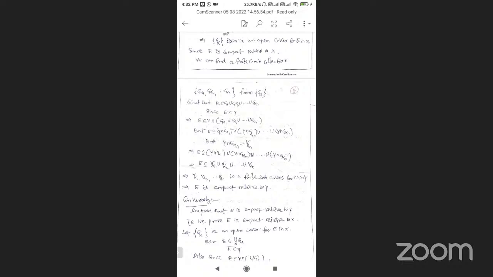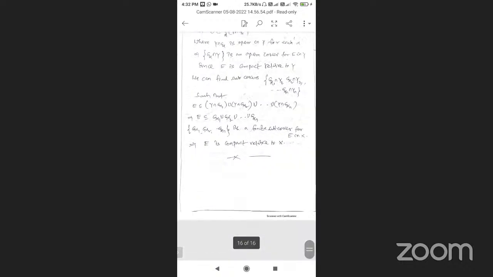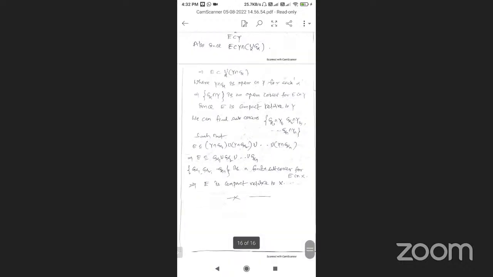The converse part is homework. So this part is completed. Next is also homework, this is theorem 4.9.2. So the topic is completed. Next to be started is continuity and compactness, connectedness.